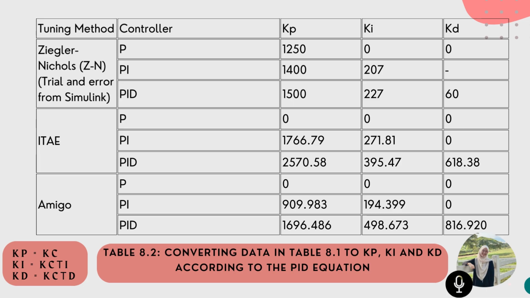Furthermore, a PID controller can often achieve better performance compared to a PI or P controller. The inclusion of the derivative term in the PID controller provides additional benefits in terms of system response and stability. The ITAE method may result in higher overshoot compared to the ZN method, in which the ITAE method tends to result in higher proportional gain Kp and integral gain Ki value. Higher gains can lead to more aggressive control action, which can cause the system to overshoot the desired set point. Therefore, the ZN method is suitable for this case.